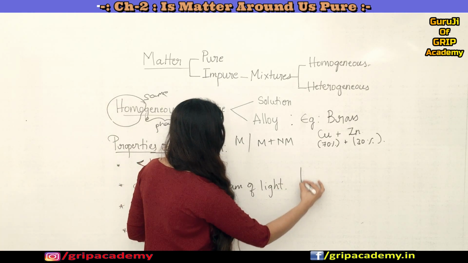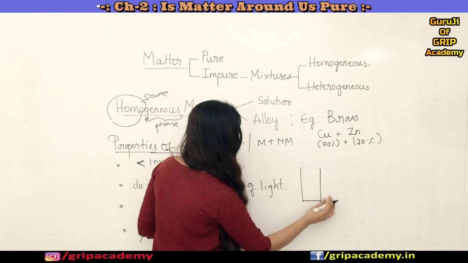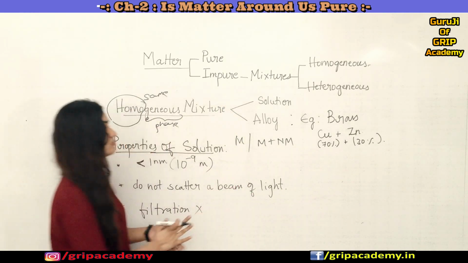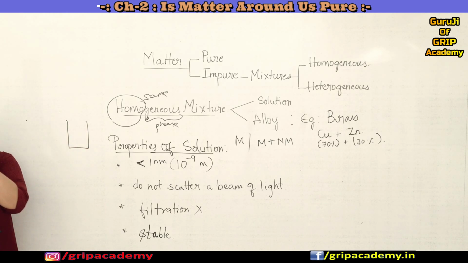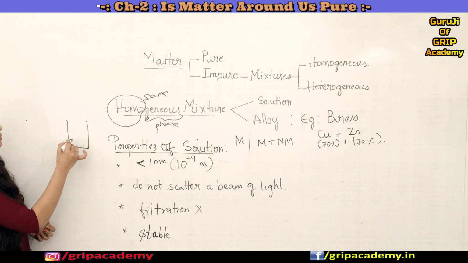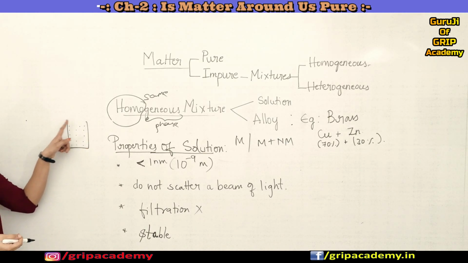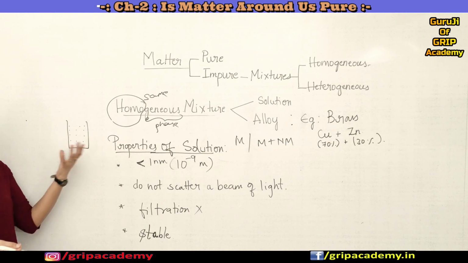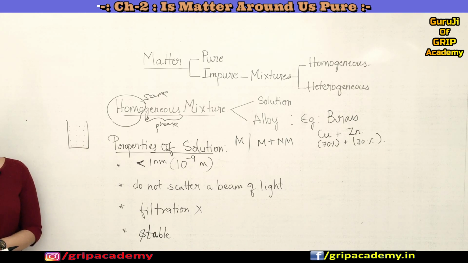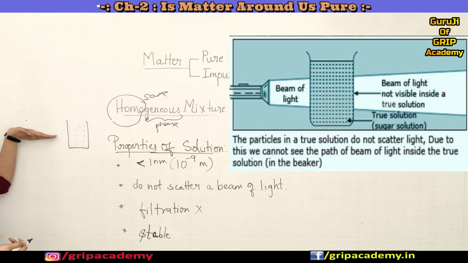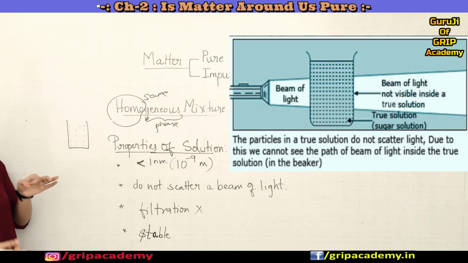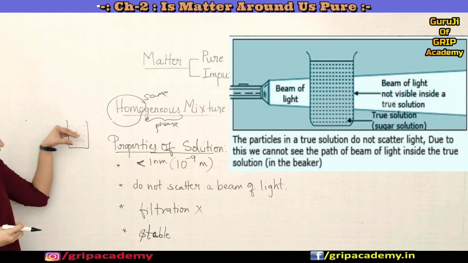Consider that I am taking a glass of water and dissolving salt or sugar in it. The particles are very small, so you cannot differentiate between the water and the salt particles here, right? When I pass a beam of light through it, do you think these particles will scatter the light, or will the path be visible?